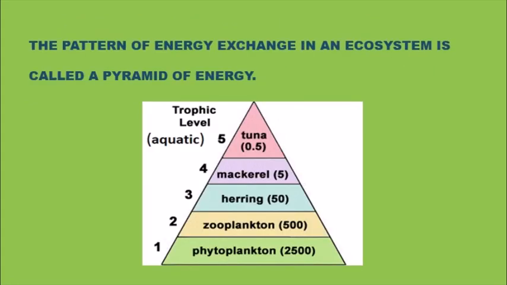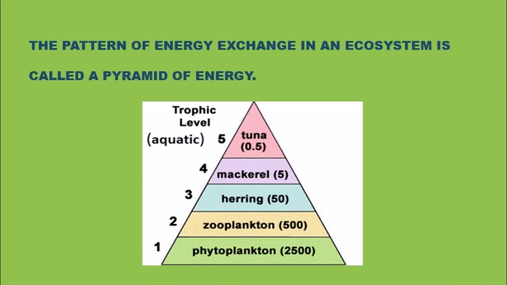Now here is an example of a pyramid of energy of a water ecosystem. The lowest are the phytoplanktons. The aquatic plants are called phytoplanktons. So they have 2500 calories of energy, for example. Then we have the zooplanktons.